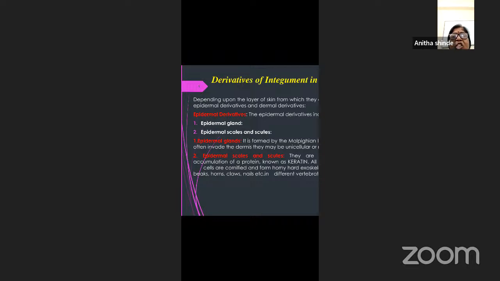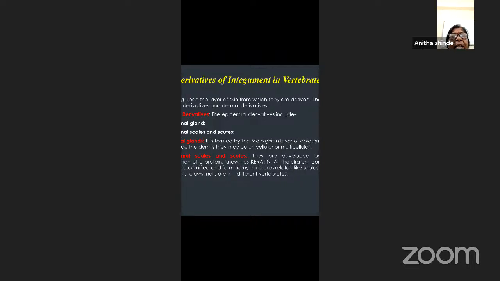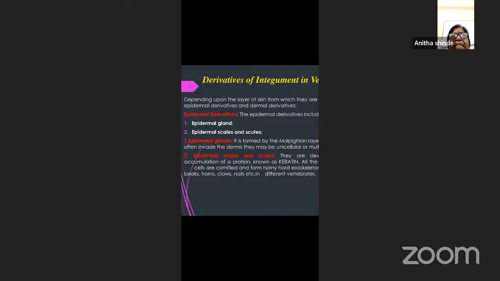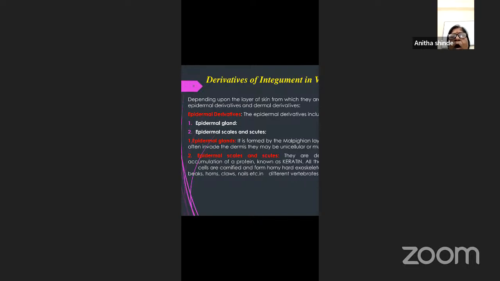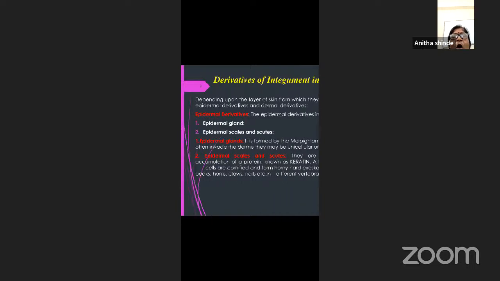And epidermal scales and scutes are developed by the accumulation of a protein called keratin. All the stratum corneum cells are cornified and they form a hard horny exoskeleton in the form of scales, beaks, horns, claws, nails, etc. in different vertebrate animals. So this is about the epidermal derivatives in the form of epidermal glands and epidermal scales as well as scutes.